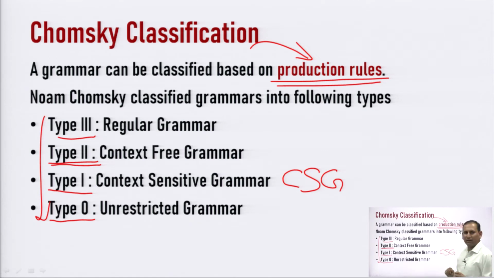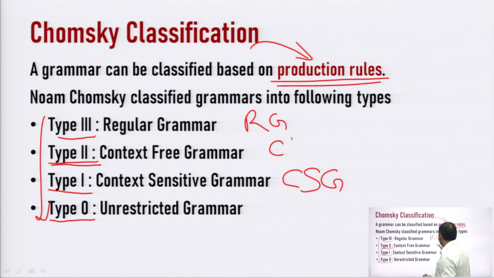If I repeat all the 4 grammars, the first category is regular grammar, and in short it is written as RG. The second category is context free grammar, CFG, the common name which you will frequently find in your books.